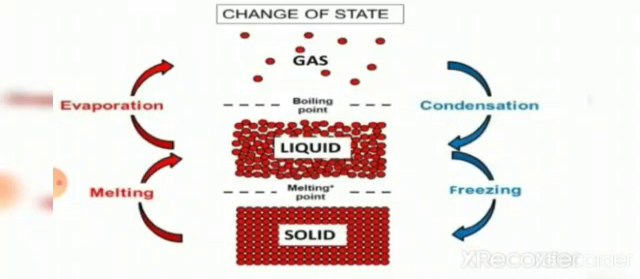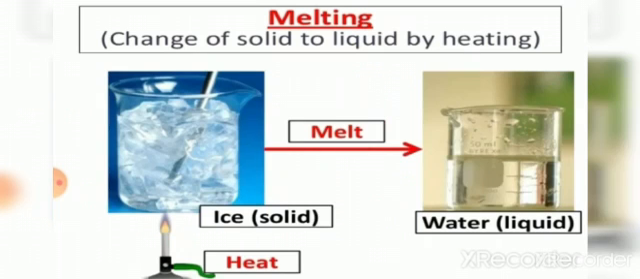You can see the molecules in a solid are tightly packed, in a liquid loosely bound, and in a gas very much loosely packed. So this is the change in state happening to solids, liquids and gases. There are 4 processes: evaporation, condensation, melting and freezing. Melting is nothing but when a solid ice cube is given heat, it forms liquid. So that process is called melting.